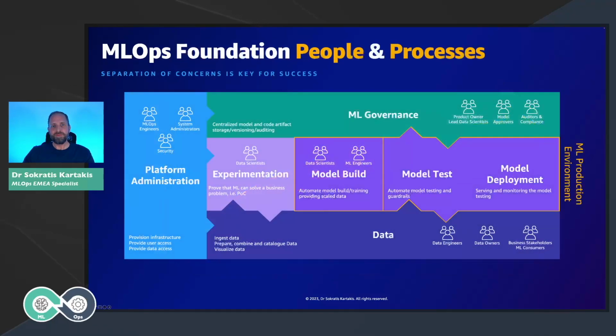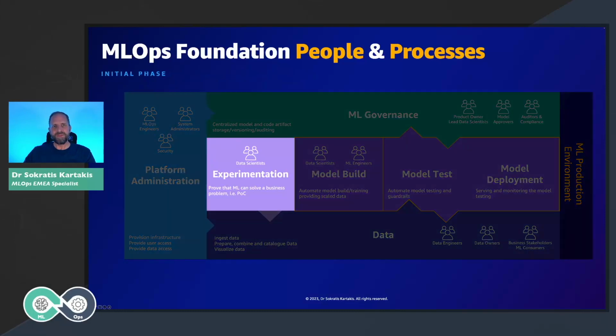And on process and people, as we saw last time, in this specific map we have the platform team, able to instantiate new environments, and the data team that is responsible to prepare the data. The data scientists experiment in their own environment by creating their own POCs, and then we have the MLOps piece, with model building by creating automation by data scientists and ML engineers, and model testing and deployment, that is a fully autonomous and automatic environment. And lastly, we have the ML governance, where we have a centralized place to store all the models. But let's see how this can be translated to technology.